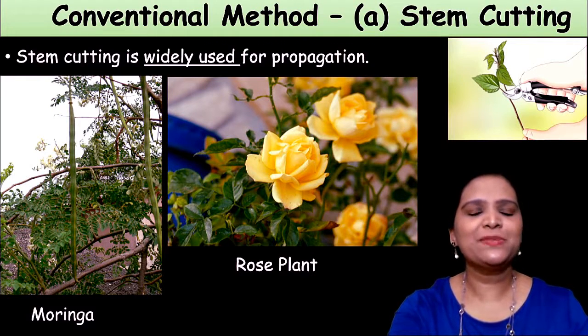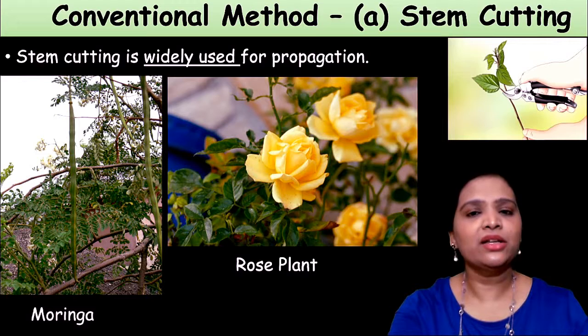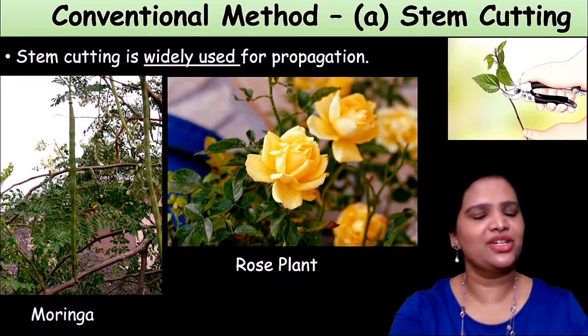When our friends have any rose varieties, we get a stem cut from that rose plant and plant it in our house. So hibiscus, rose, bougainvillea and moringa are all examples of the stem cutting method of artificial propagation.